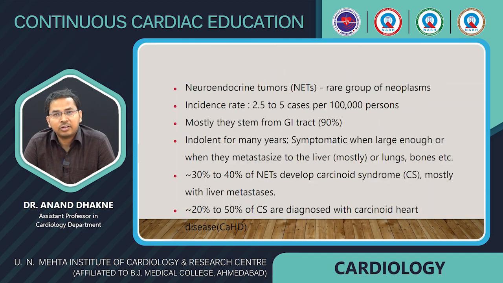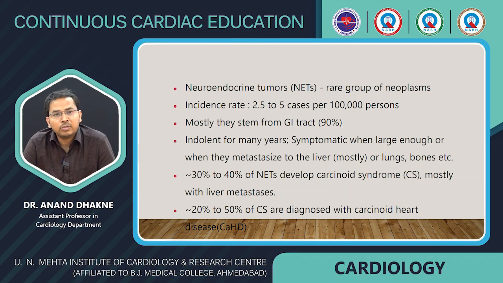Neuroendocrine tumors are a rare group of neoplasms. Incidence rate is up to 5 cases per 1 lakh population. Mostly, they are from the GI tract, nearly 90% of the cases. Indolent for many years, symptomatic when large enough or when they metastasize to the liver, mostly. Or there may be other organs like lungs and bones, etc.